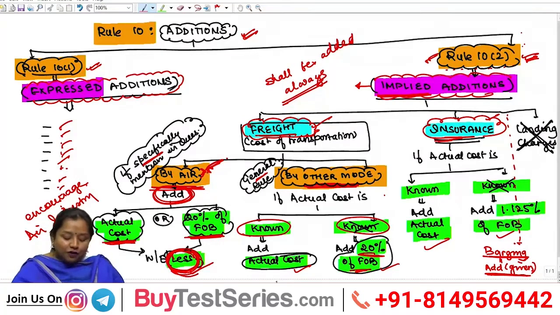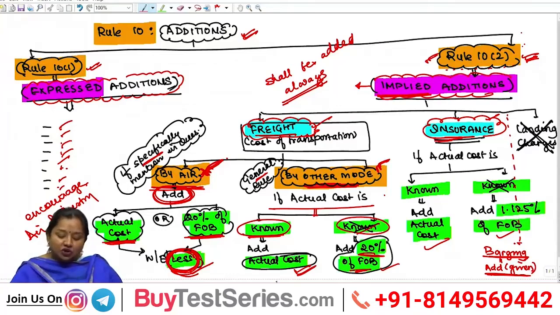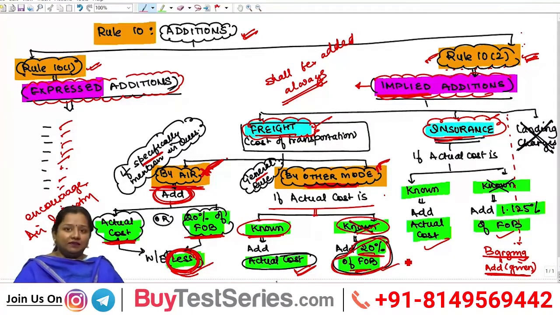This provision is only for freight by air. However, if goods are imported through any mode other than air, be it vessel, railways, roadways, etc., then the law says if their actual cost is known or given, always add the actual cost, and if such actual cost is not known or not given, then you have to add 20% of FOB while determining AV.